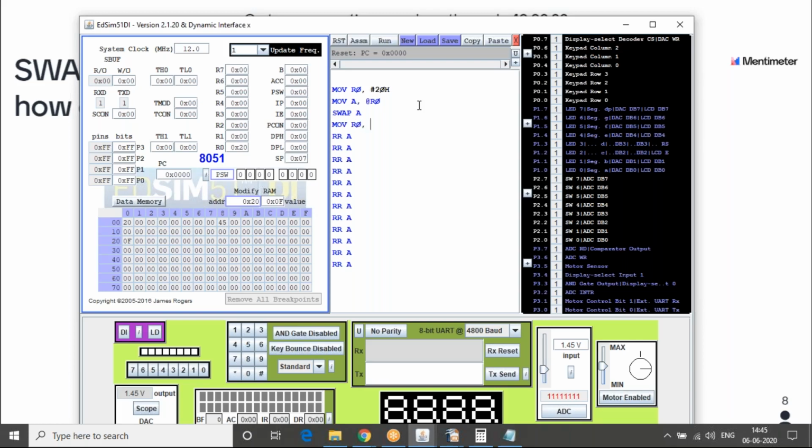So I will move R0, comma, let's say we want to rotate it 8 times. So I'll move 8 to R0. I'll put a label here, start. I'll rotate A. I'll decrement R0. Compare and jump if not equal, R0, comma, 0, to start.